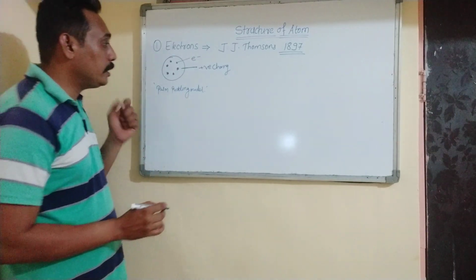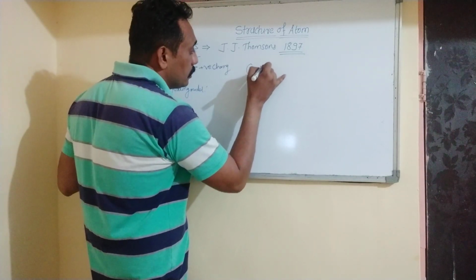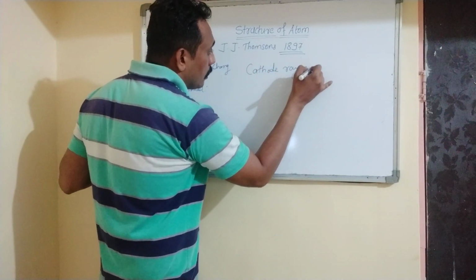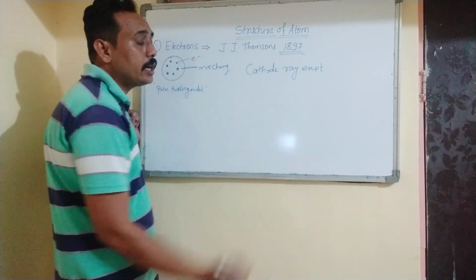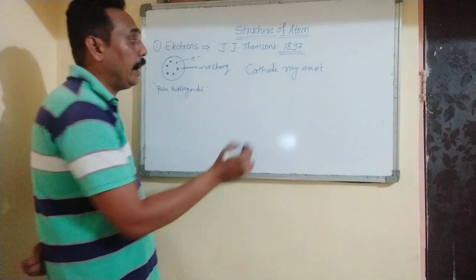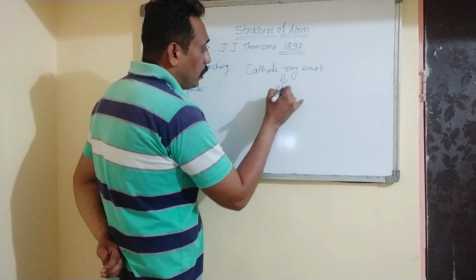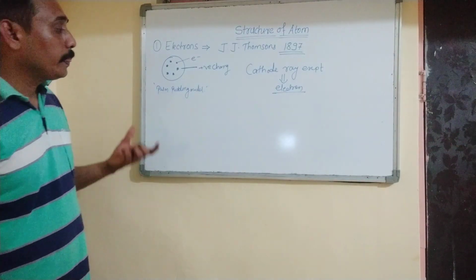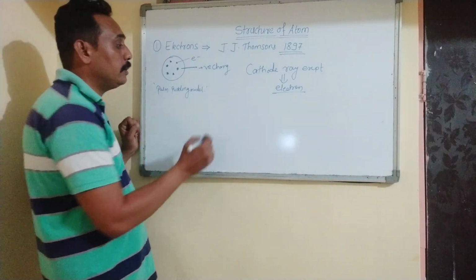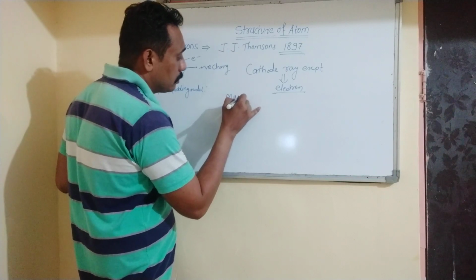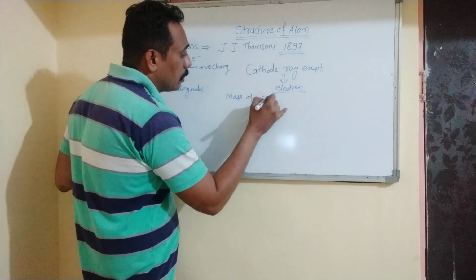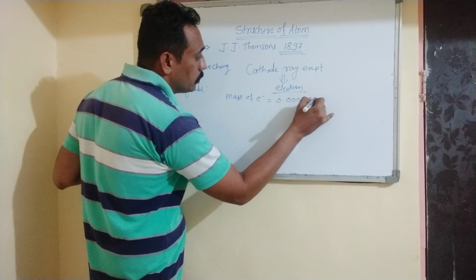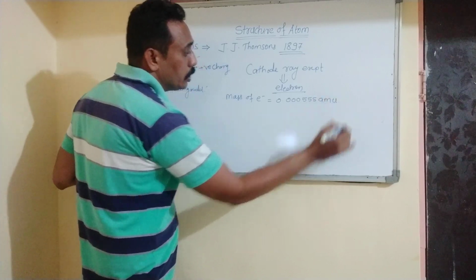Later on he carried out the cathode ray experiment. And he found that a stream of negatively charged particles, and he named it as electron. So the mass of electron is very negligible, and it is about 0.000555 atomic mass unit.